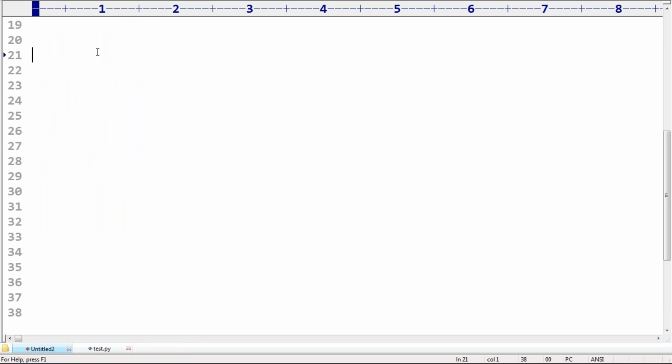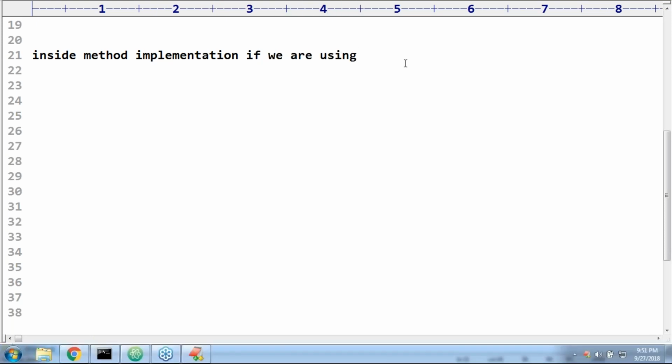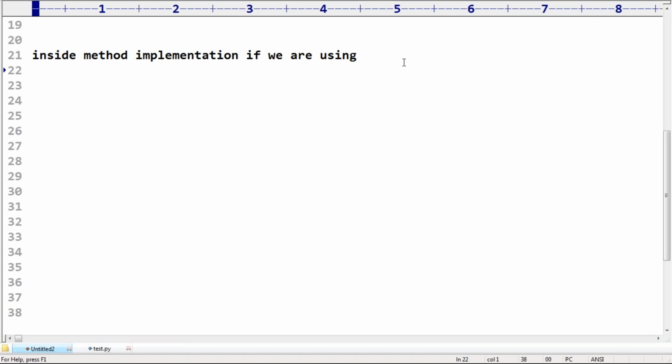Very simple. Inside the method implementation, if we are using any instance variable, whether we are using static variables or local variables or not, we never worry.